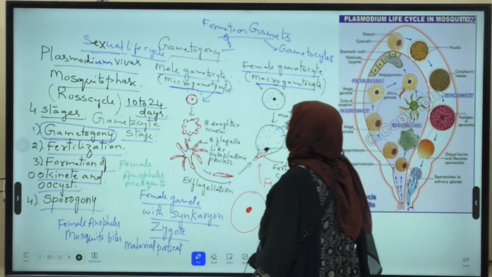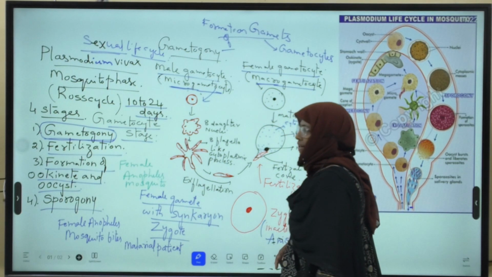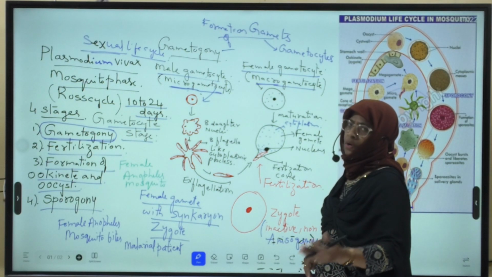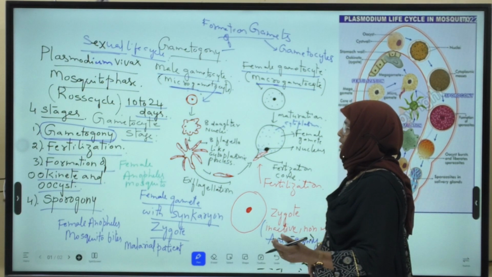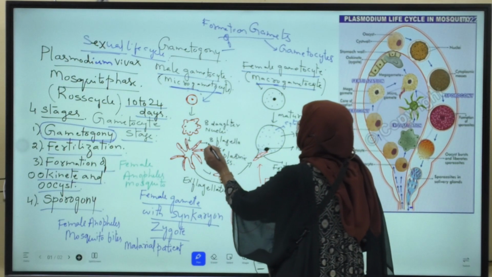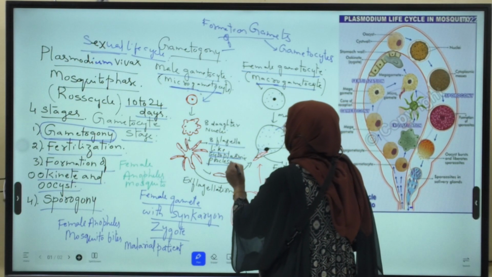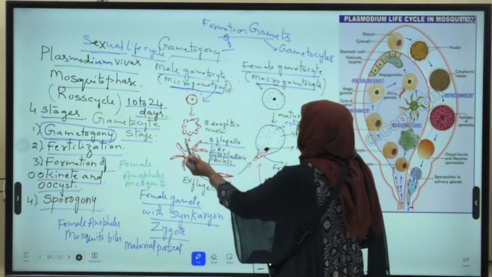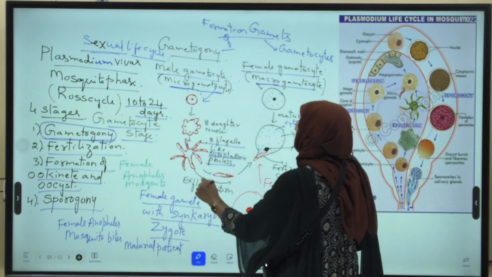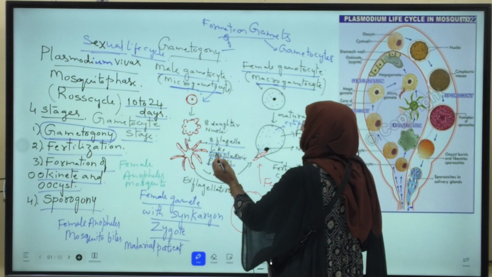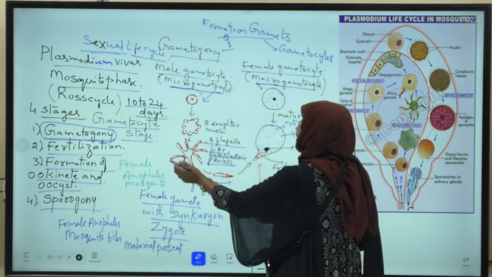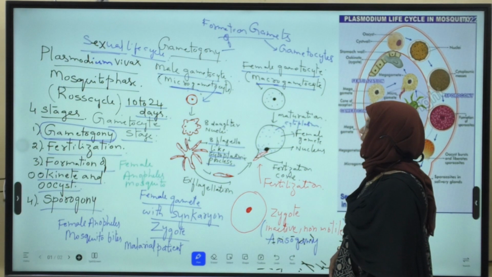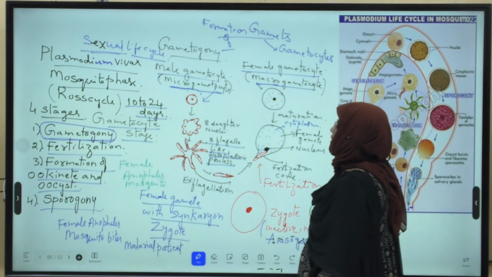Later, the cytoplasm also divides. After nuclear division, the cytoplasm comes out in the form of 8 flagella-like cytoplasmic processes.